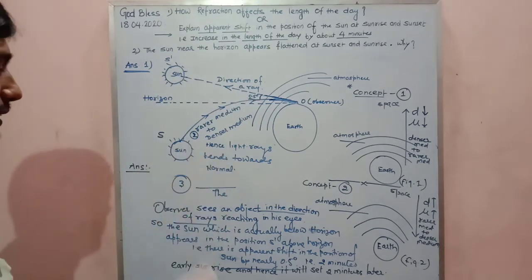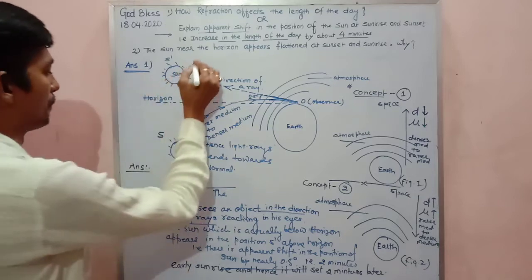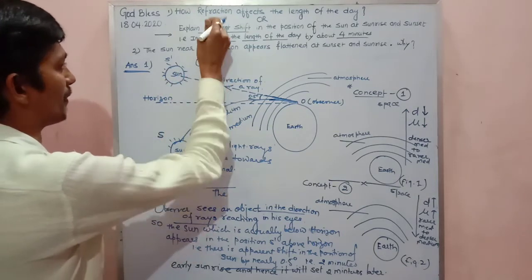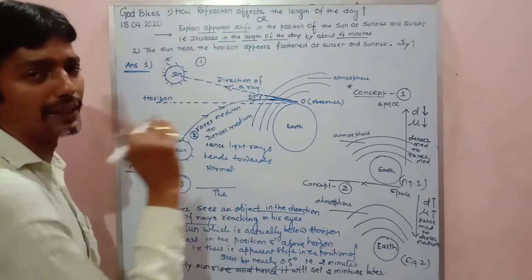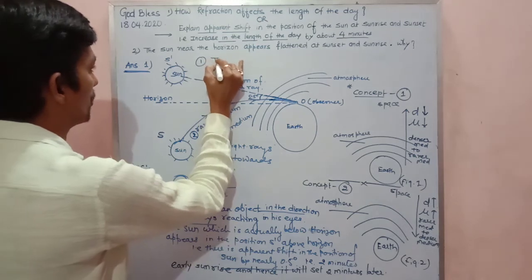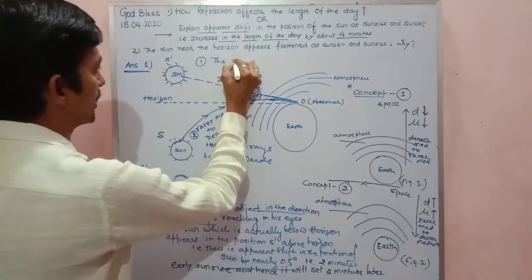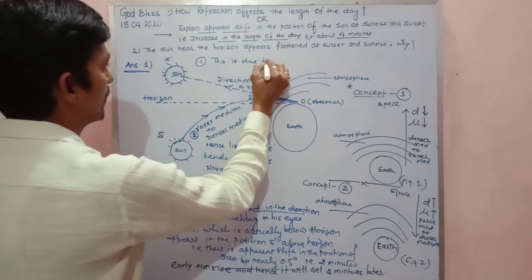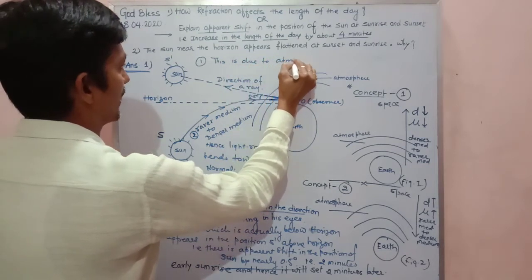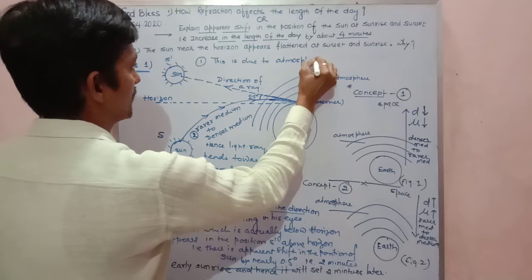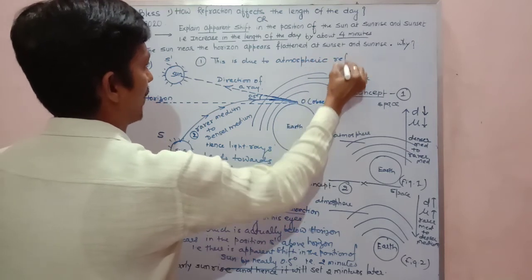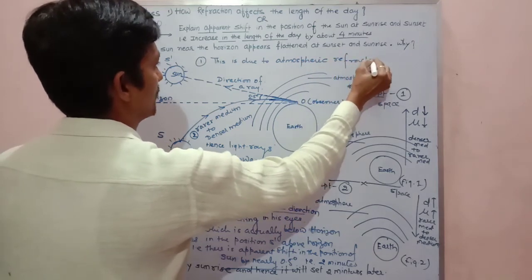So this is the reason, and very important, the first point for any of these two questions: the very important answer is that this is due to atmospheric refraction.